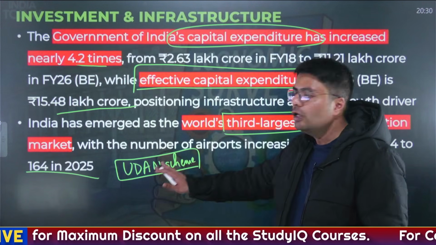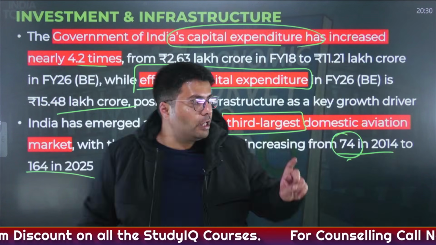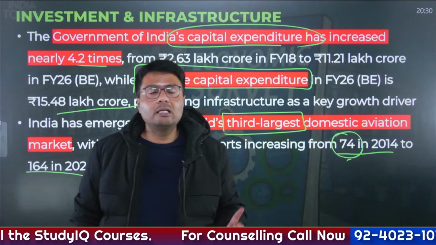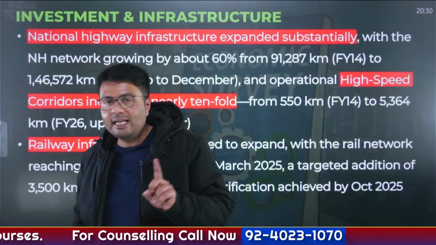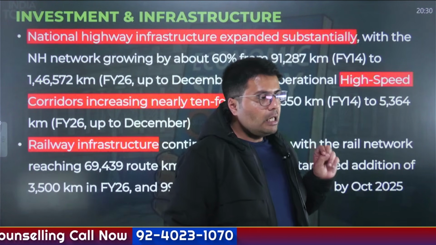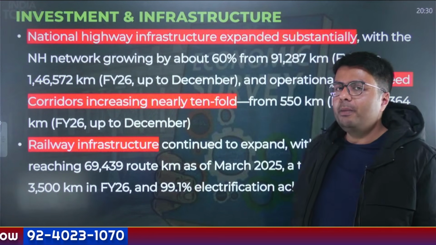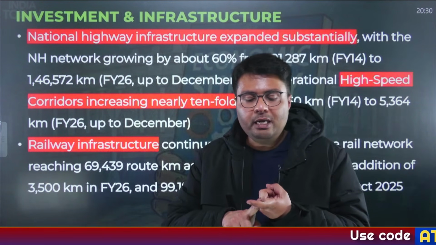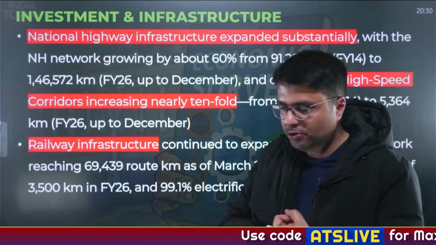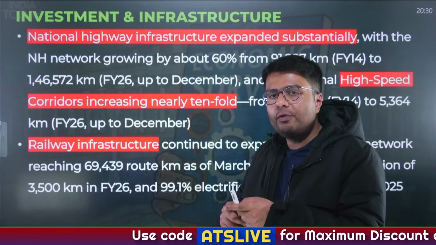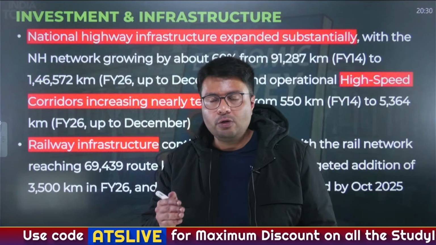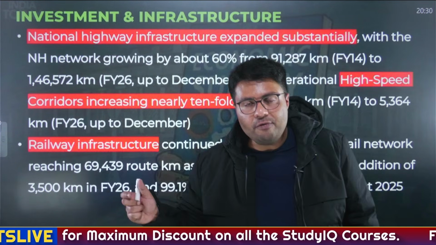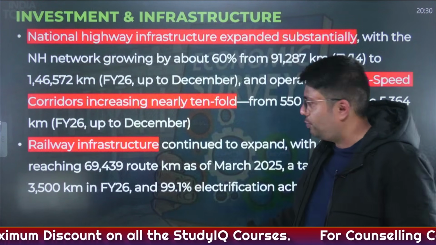And this has happened through the UDAN scheme, and this has contributed to making India the world's third largest aviation market after China and US. Now, one of the focuses of the government also has been to improve the levels of infrastructure. This is done through improvement in rail infrastructure and highway infrastructure. As you can understand, going forward, we are looking to make faster roads, that is improving our national highways network and constructing more expressways.